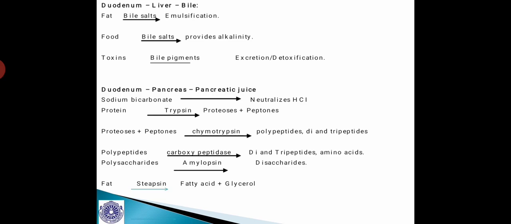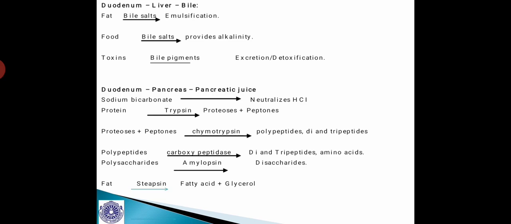Now coming to the intestine, that is the first part, the duodenum. The duodenum receives all three digestive juices: from the liver, bile juice; from the pancreas, pancreatic juice; and from the intestine, intestinal juice. That is why some authors call the duodenum the Sangama of digestive juices, as it receives the digestive juices from the liver, the pancreas, and the small intestine.